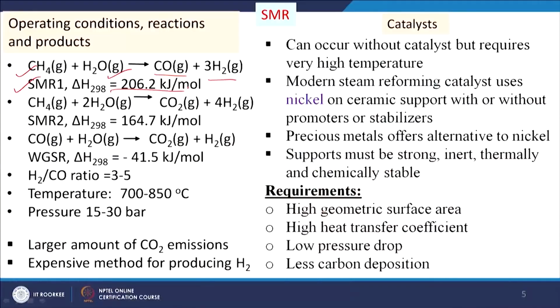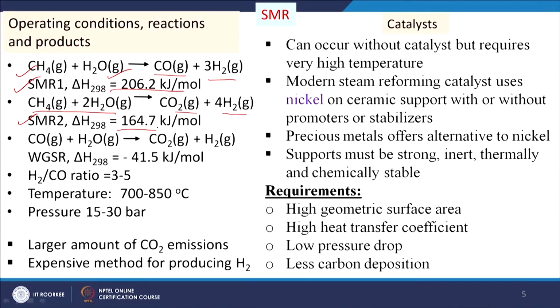And then another reaction may take place, CH4 plus 2H2O giving CO2 plus 4H2. So, carbon monoxide can be produced, carbon dioxide also can be produced, and here 164.7 kilojoule per mole of energy is required for this reaction. And then we can get the water gas shift reaction in the reforming reactor also, that is, the CO which is produced here can also react with the H2O available in the reactor and convert to CO2 plus H2. This reaction is exothermic. So, overall it is an endothermic reaction.